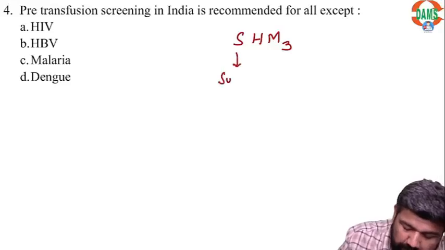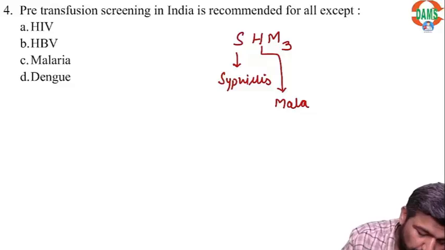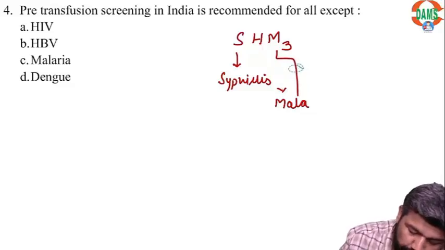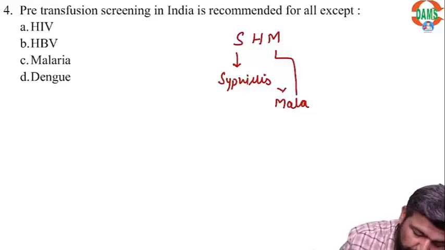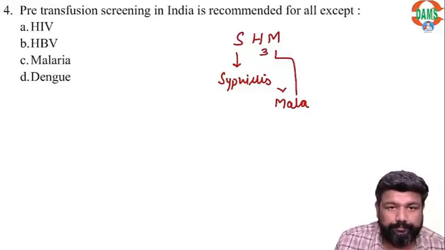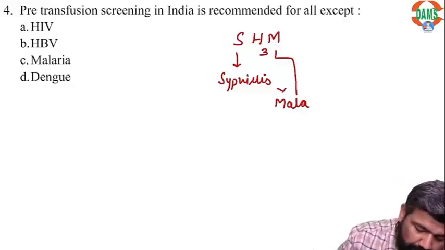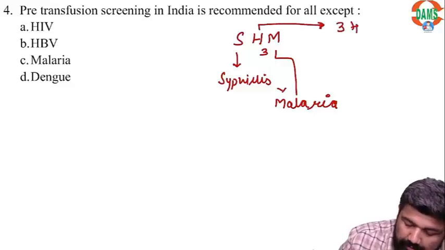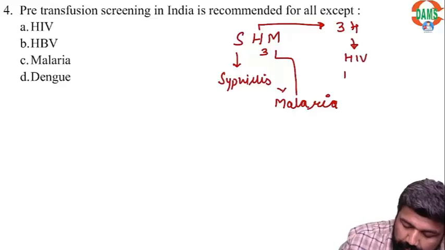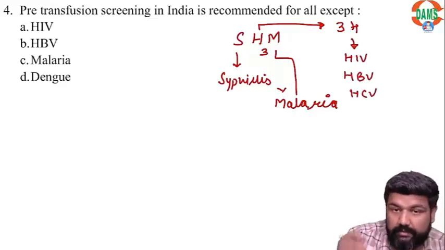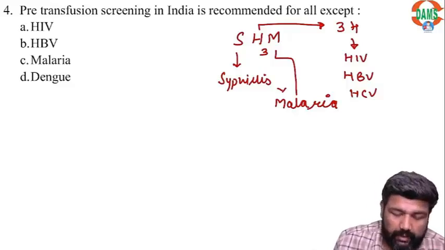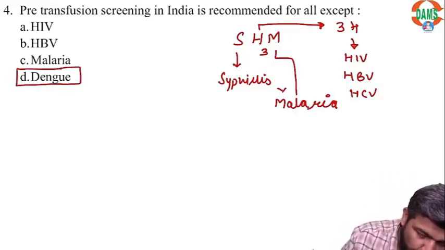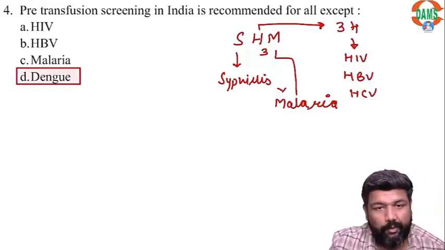S stands for syphilis, M stands for malaria, and triple H, you must have heard: HIV, hepatitis B, hepatitis C. Here the correct answer is dengue. It is not done for dengue.